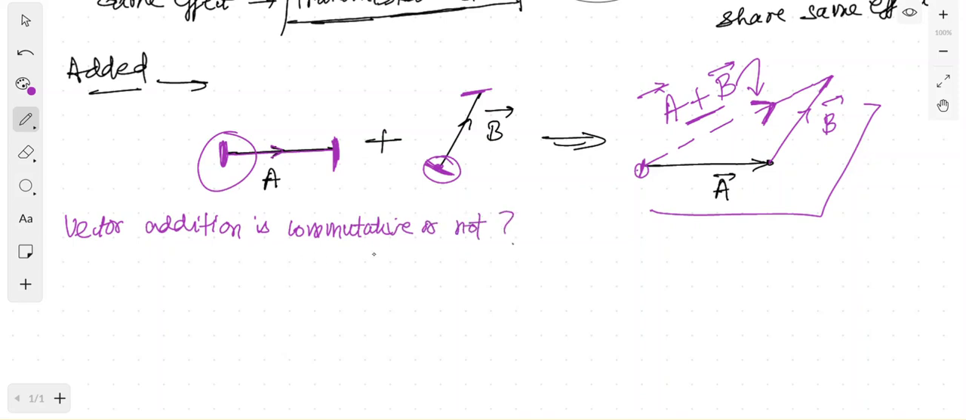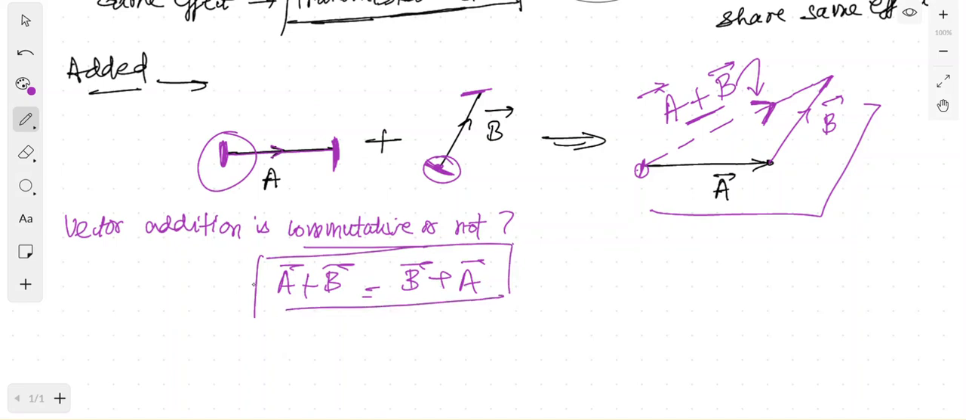This is the question. What does this word mean? It is that a plus b is equal to b plus a. Whether this is true or not? Yes. Vector addition is commutative. So vector addition is commutative. It is true.